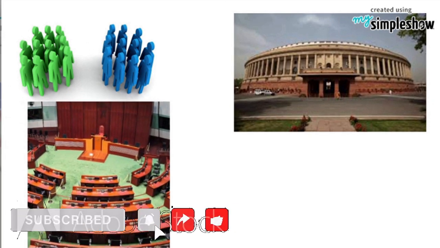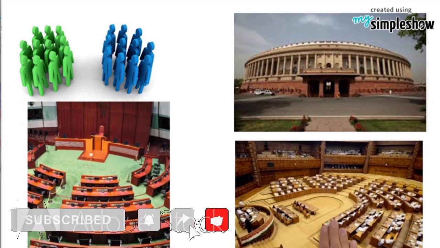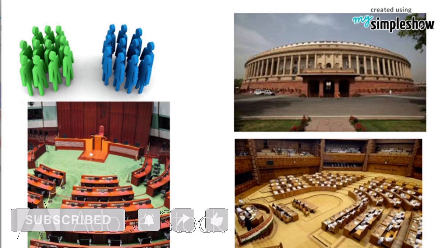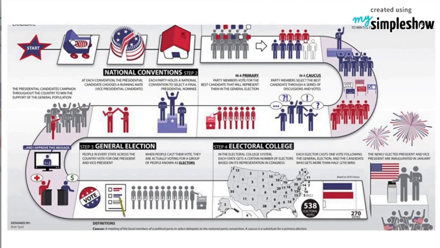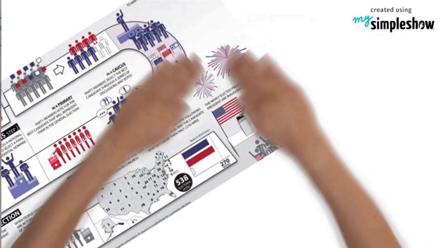The President of India is elected by an electoral college comprising the MPs of both the houses and MLAs of the legislative assemblies of all the states and union territories. But the presidential election in the USA is quite different from the Indian process. Now let us look at how the President of the United States of America is elected.